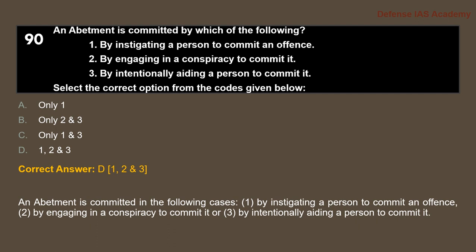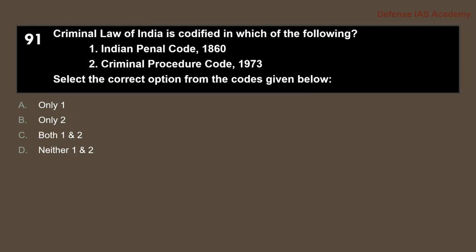By instigating a person to commit an offence, means provoking a person to commit an offence. Then by engaging in the conspiracy to commit it, means by helping the person or giving ideas or thoughts to perform that particular crime. Then third is by intentionally aiding a person to commit it, so intentionally helping a person to commit that particular crime. So all this combined together can be called abetment.